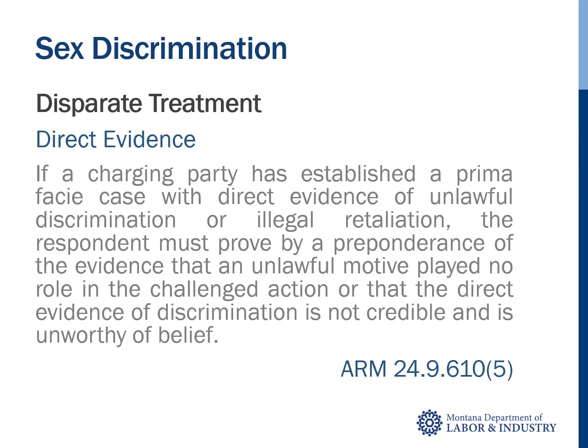It's important to note that the administrative rules of Montana change this analysis a bit in the event that there is direct evidence of discrimination. When there is direct evidence, there is no shifting burden, but rather respondent must prove by a preponderance of the evidence that an unlawful motive played no role in the action it took against charging party. In the alternative, respondent can prove that the direct evidence is not credible and unworthy of belief. An example of direct evidence would be unwelcome sexually explicit text messages sent from one coworker to another.